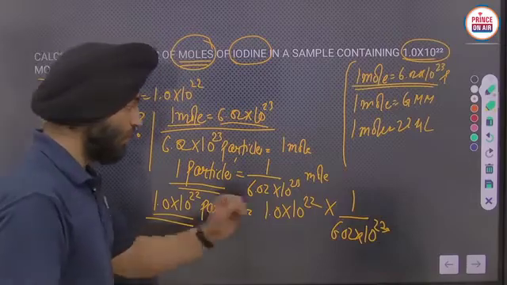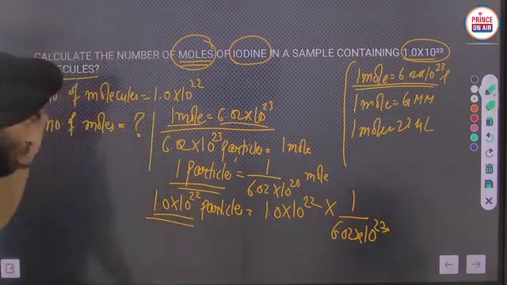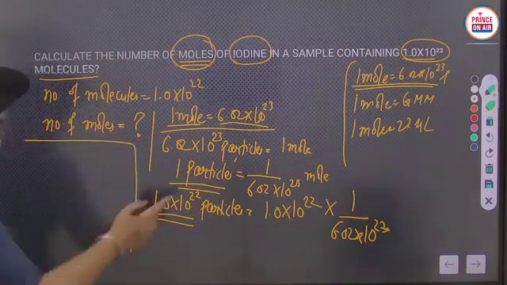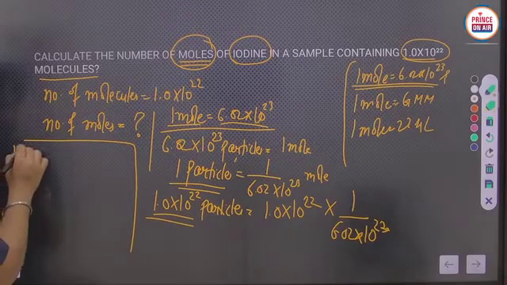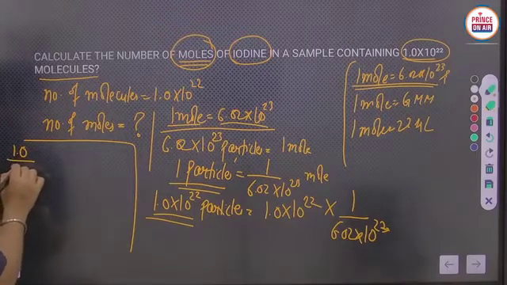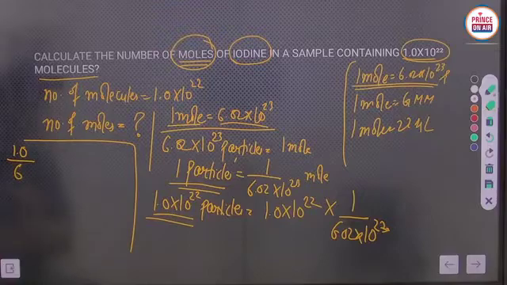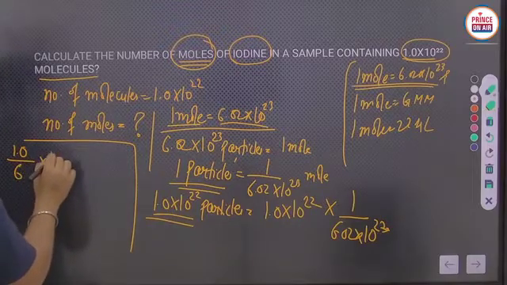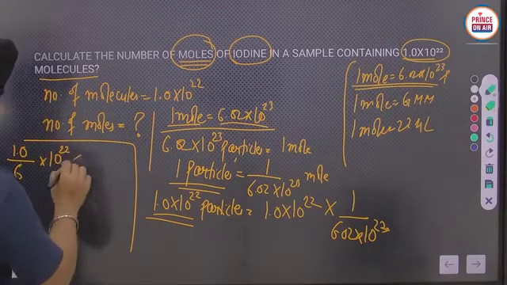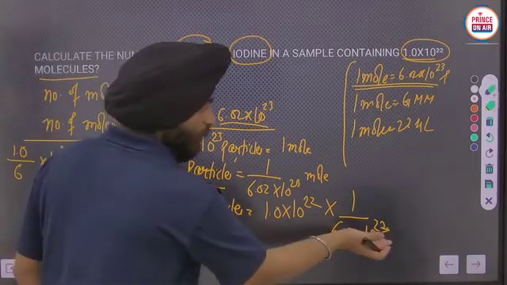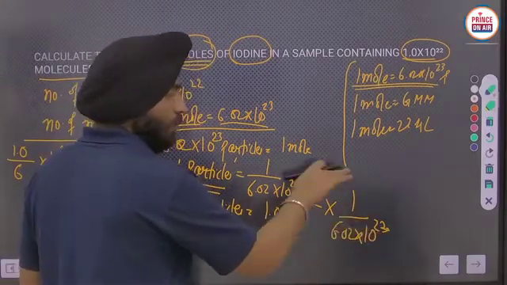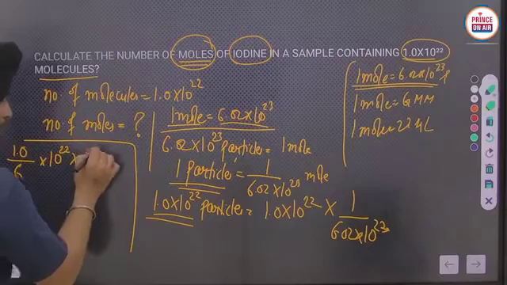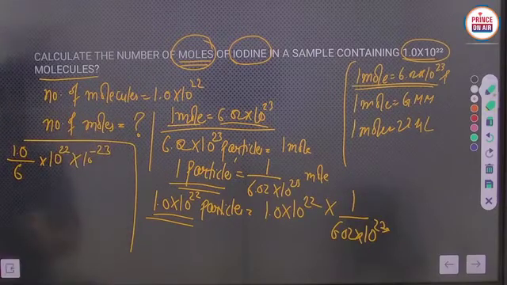Okay, so you just have to solve this value. How can we solve it? See, 1.0 upon 6, and into 10 raised power 22 into 10 raised power, that power will become negative here, so it will become minus 23.